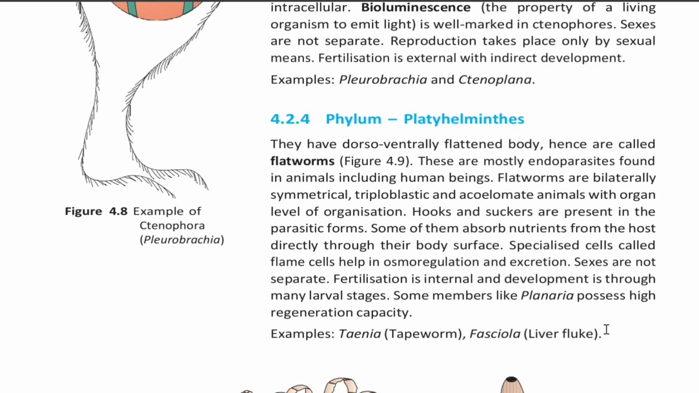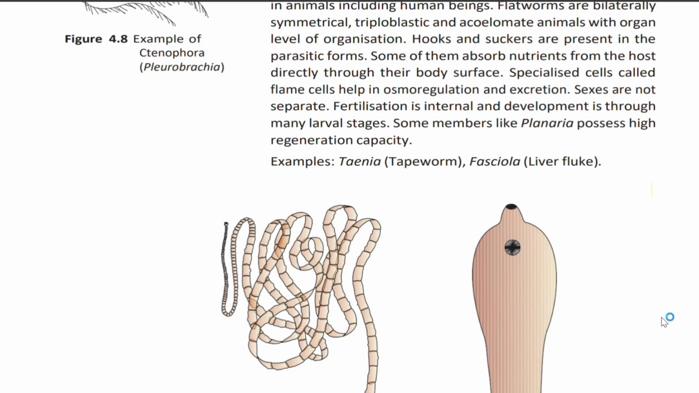Sexes are not separate. Fertilization is internal and development is through many larval stages. Some members like Planaria possess high regeneration capacity. Examples: Taenia, that is tapeworm, and Fasciola, that is liver fluke.